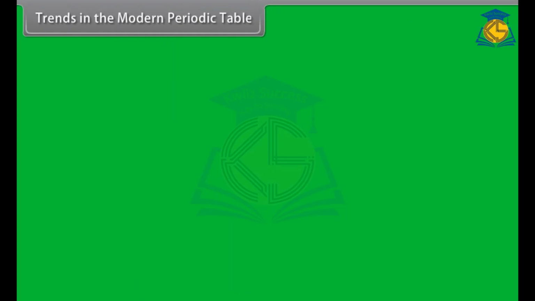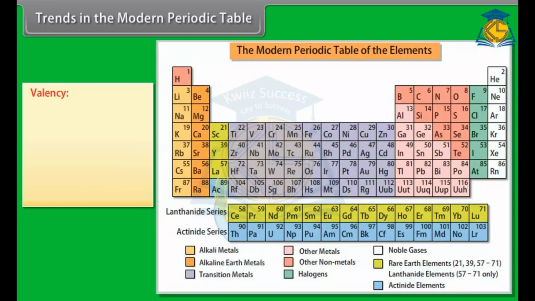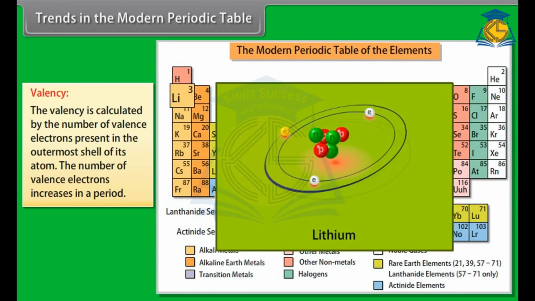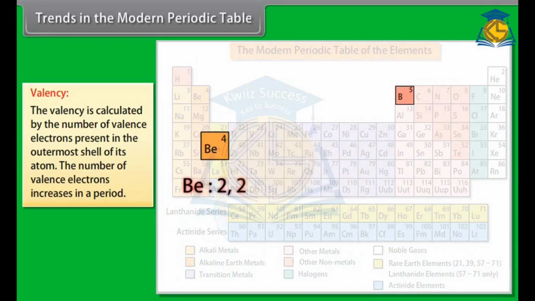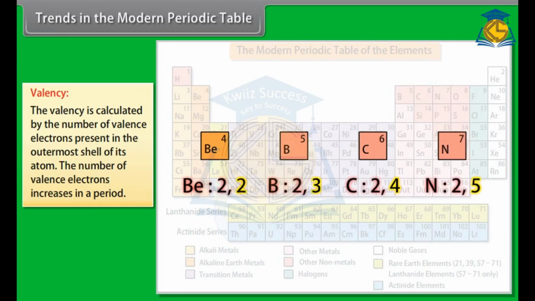Trends in the modern periodic table. Valency. The valency is calculated by the number of valence electrons present in the outermost shell of its atom. The number of valence electrons increases in a period.